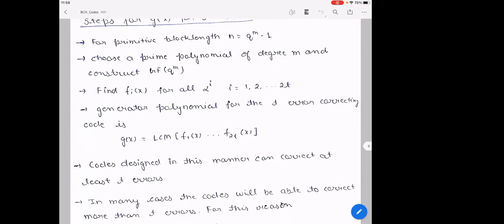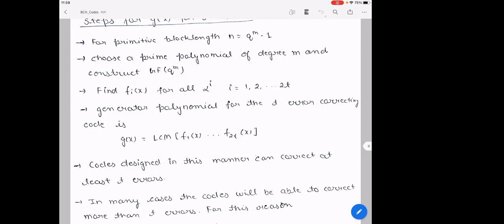Right now it is like a fact; the proof maybe later. You are saying that in order to construct a code which can correct T errors, we need to choose the minimal polynomials for alpha 1, alpha 2 up to alpha power 2t, they are f1, f2 up to f2t.